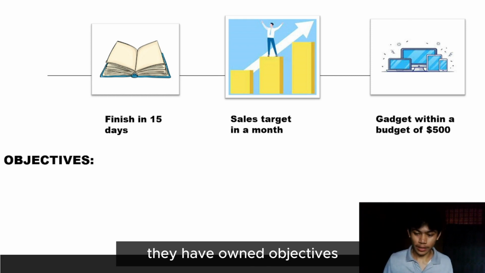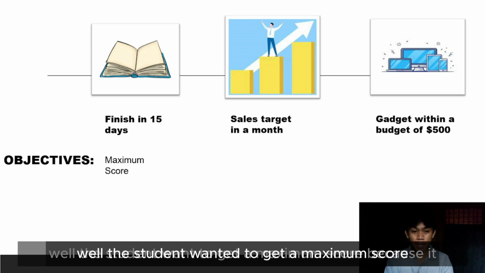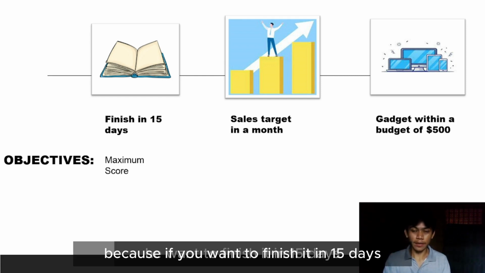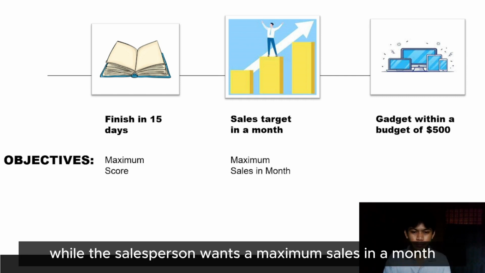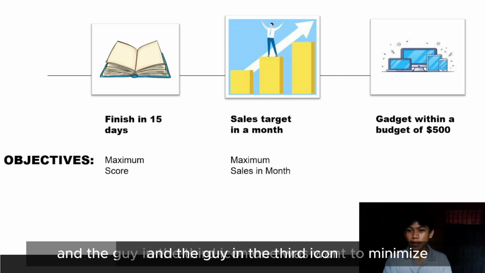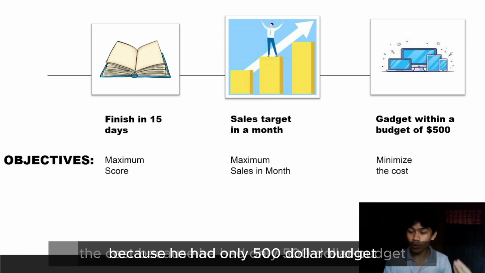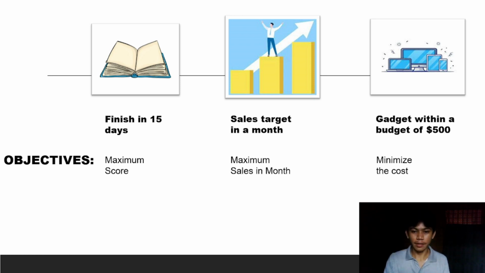The student wants to get a maximum score because he wants to finish in 15 days, while the salesperson wants maximum sales in a month. And the guy in the third icon wants to minimize the cost because he has only a $500 budget.